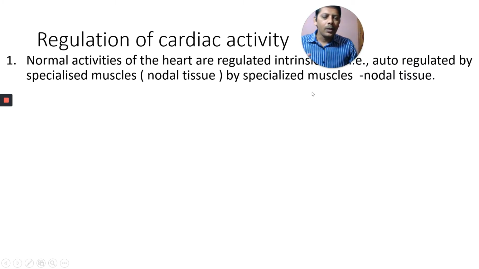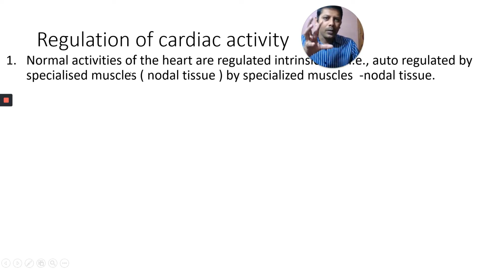We have already talked about the distribution of nodal tissue in our heart. Where is it? The sinoatrial node, AV node, next the AV bundle, bundle branches, and Purkinje fibers. This is the nodal tissue distributed in our heart.